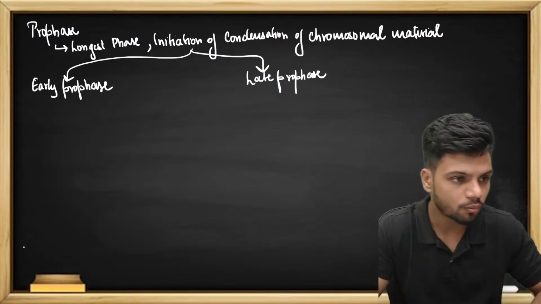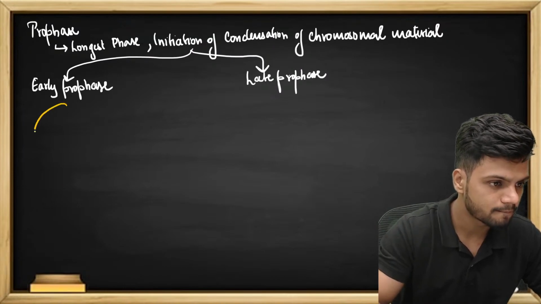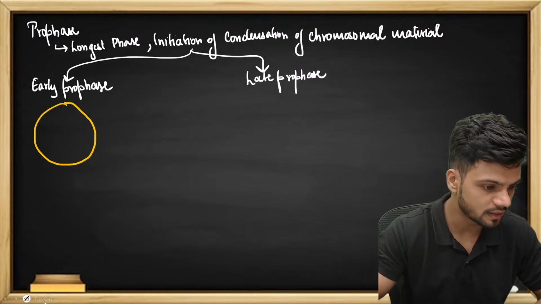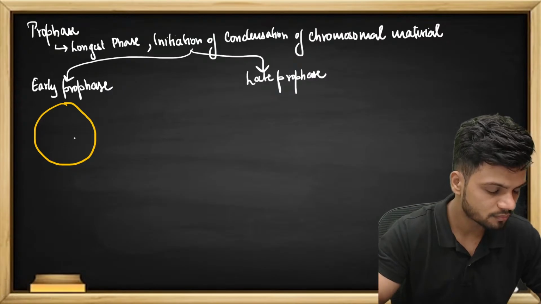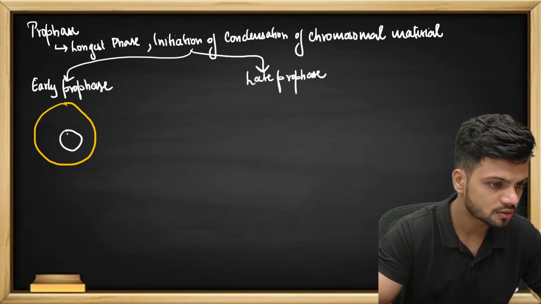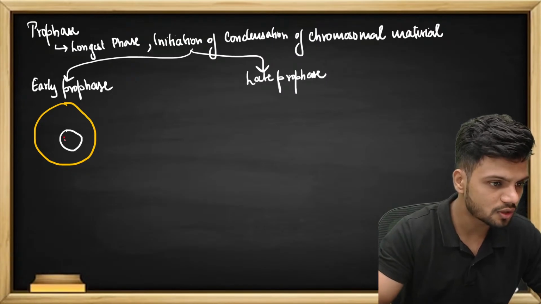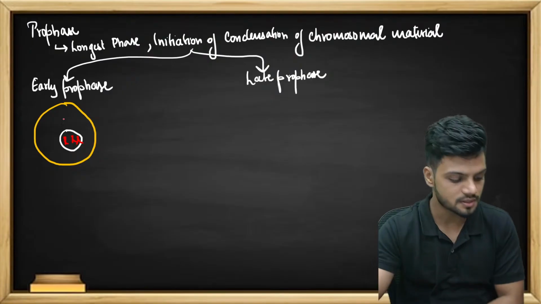Okay. What happens in early prophase? This is the cell. In this cell, in the middle we have the nucleus. Within the nucleus, all the chromosomes start to condense now. You see, all the chromosomes are starting to condense inside the nucleus.